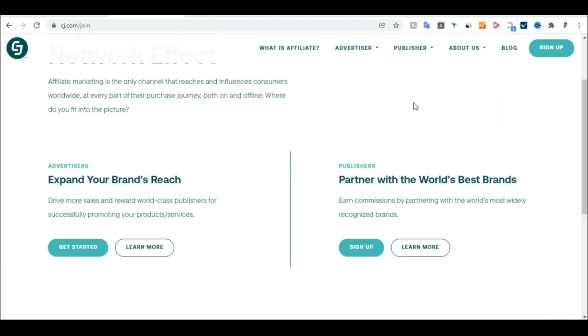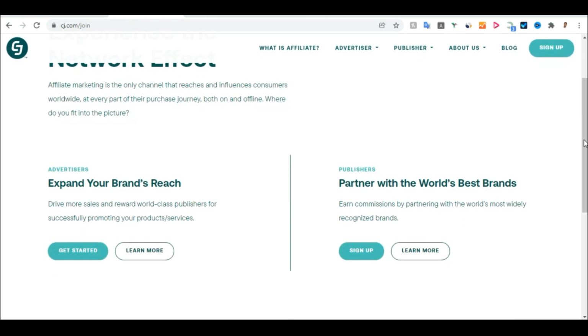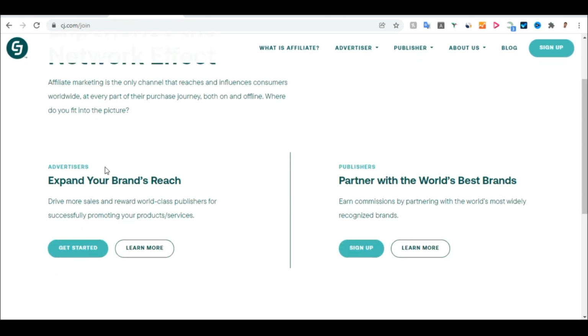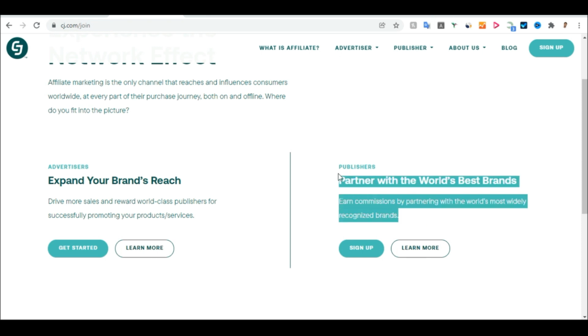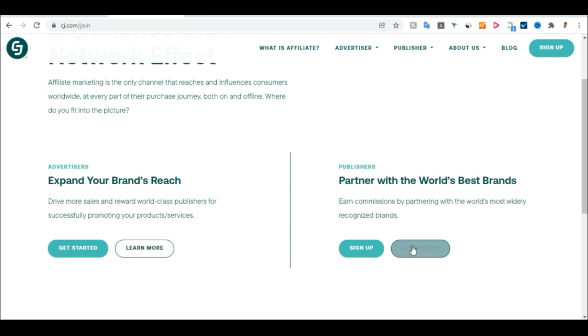When you click on sign up, it will bring you to this page that you can see on the screen. Leave this part that says advertiser, and come to this part. Advertisers are brands. We are publishers, people who just want to collect links and go and share them with people on social media and other platforms and promote those links. So this is where you have to click. Once you come here, click on sign up.